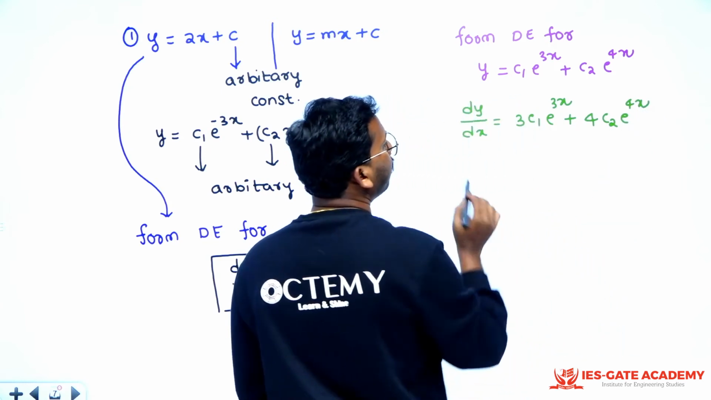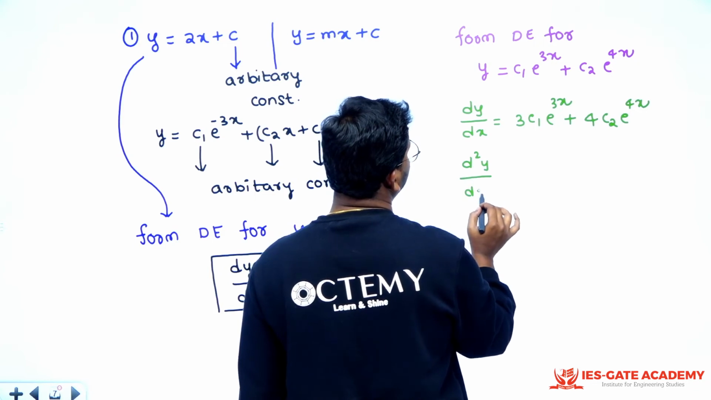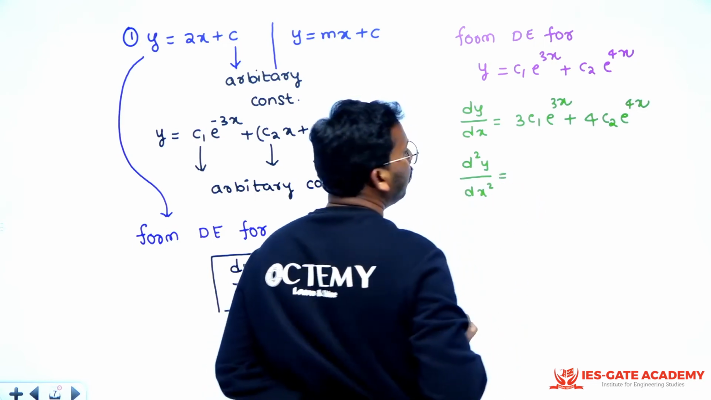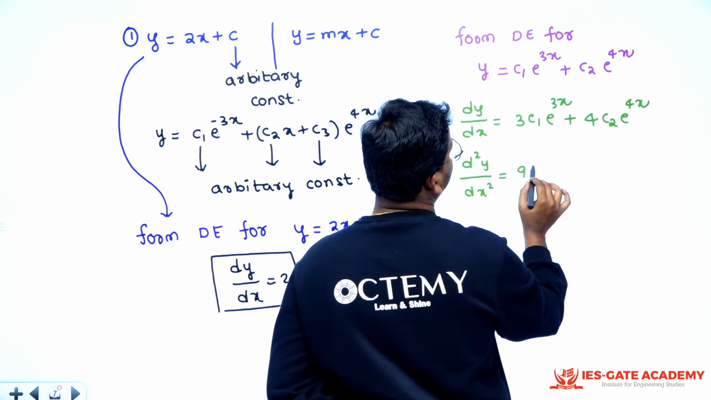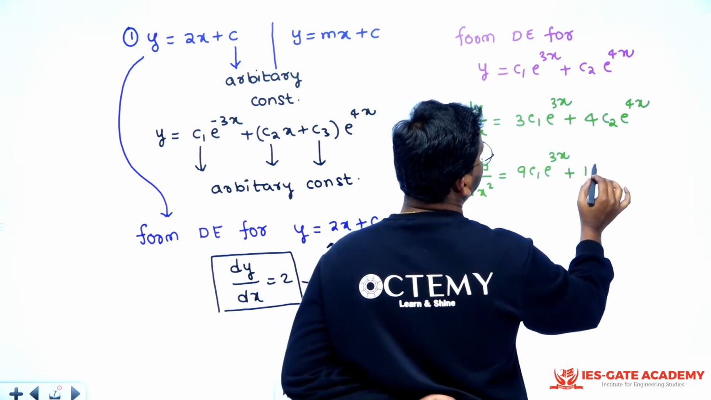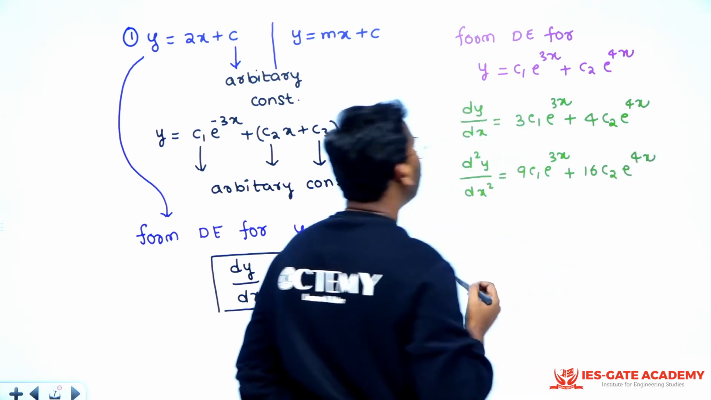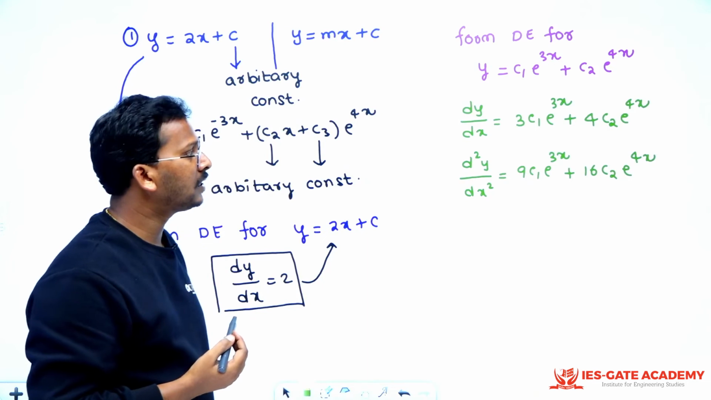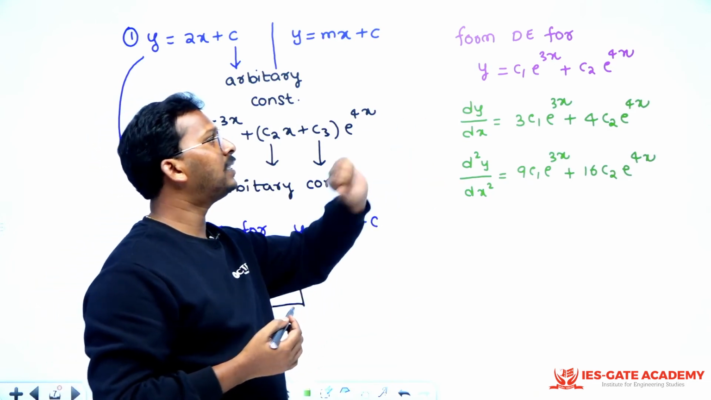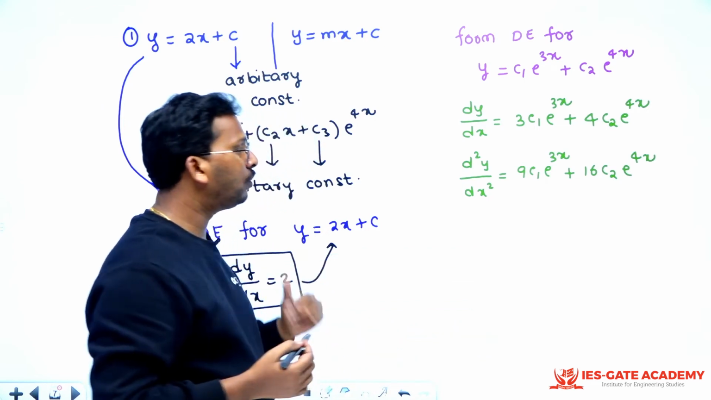Now let us try to differentiate them again. Say d square y by dx square. See, what will you get? You will get it as 9c1 e power 3x plus 16c2 e power 4x, right? Now I have to take a certain combination in such a way that I eliminate c1 and c2. So see, how can I eliminate c1 and c2? And why did I do it only 3 times?